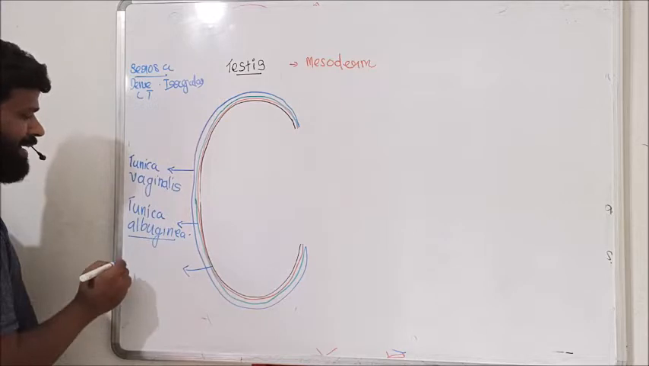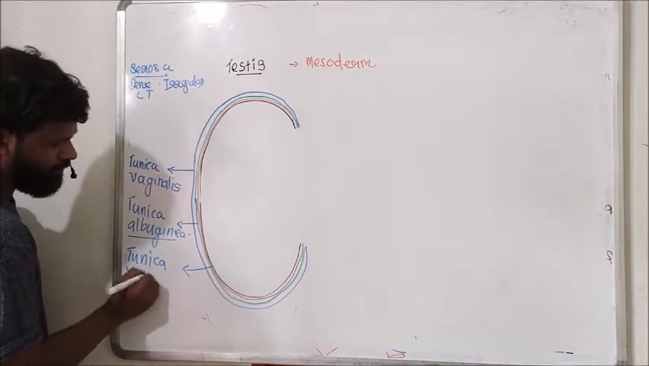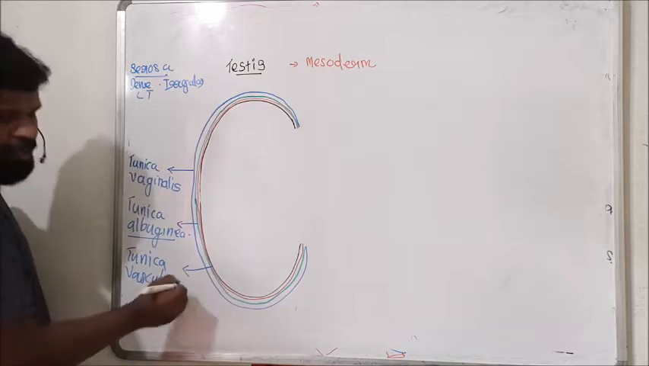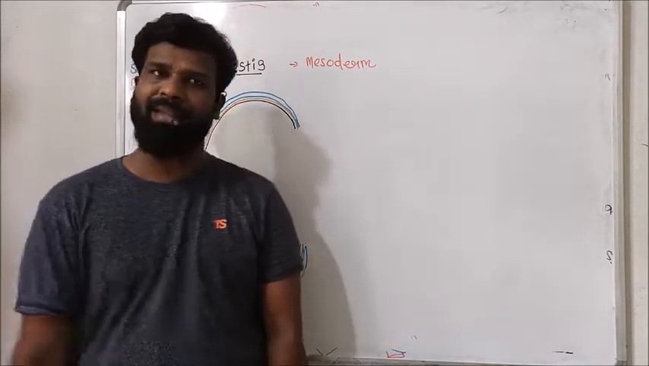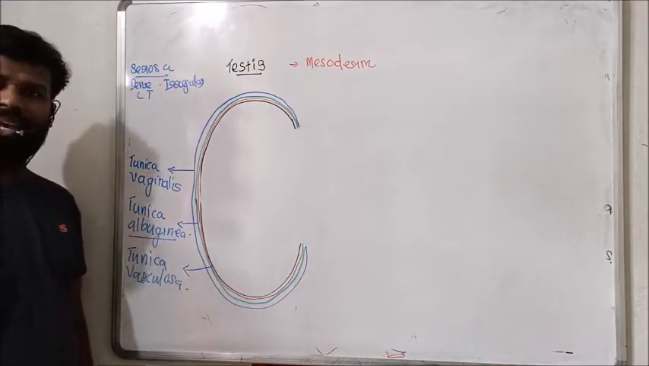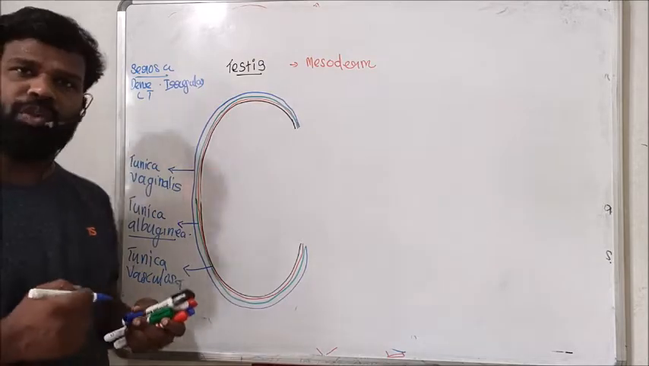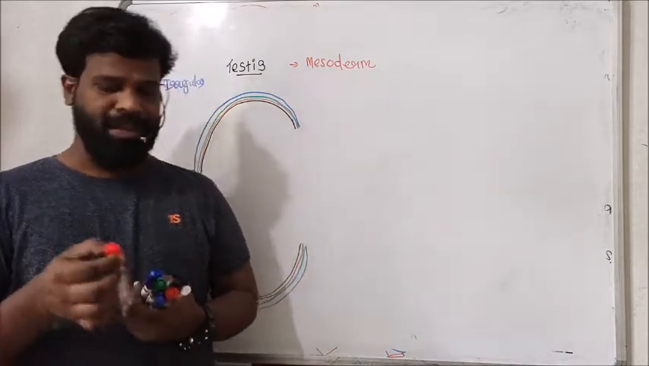That vascular layer is known as tunica vasculosa. So the testis is covered by three membranes. They are the outermost membrane, tunica vaginalis; the second one, tunica albuginea; and the innermost one, tunica vasculosa. These are the three coverings of the testis. And here,